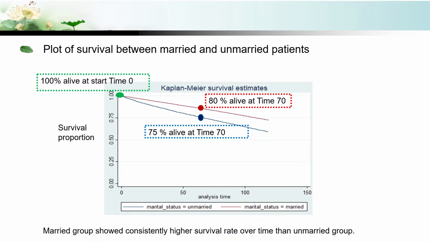But we can see a clear pattern that the red line is consistently higher than the blue line, which means the married group showed a consistently higher survival rate over time than the unmarried group. Let's see that example around time 70. We have 80% of patients still alive in the married group, but only 75% still alive in the unmarried group. So this is a plot for us to visually understand the difference in survival between the two groups.